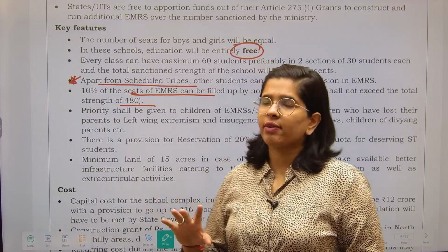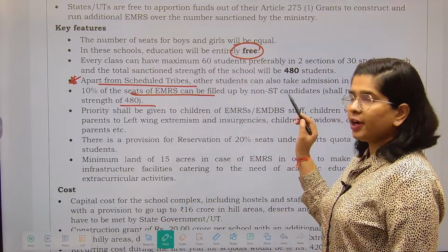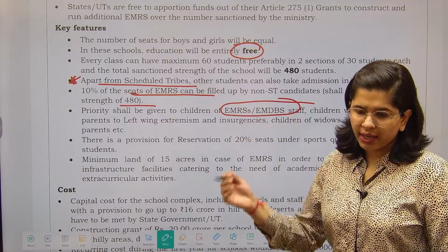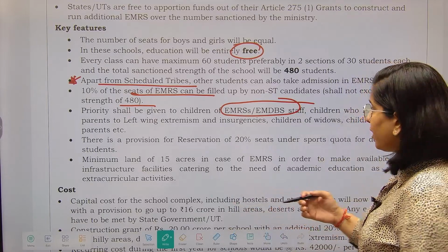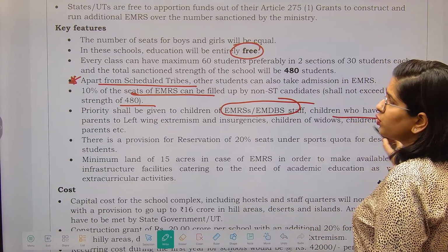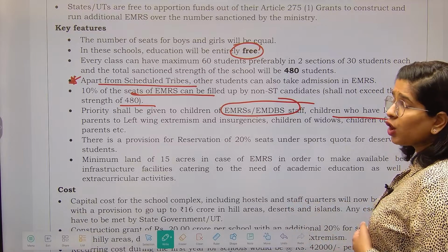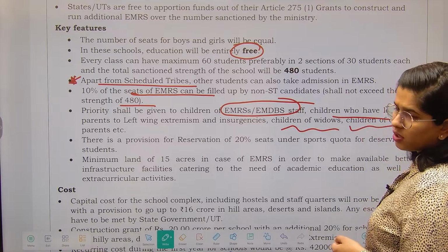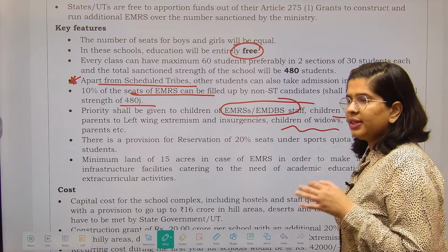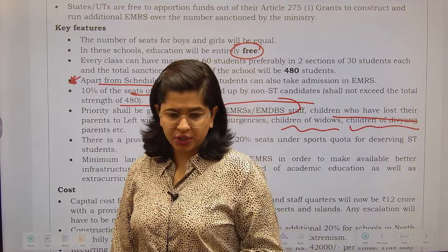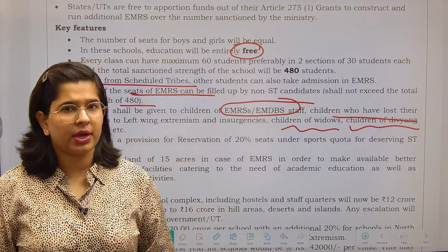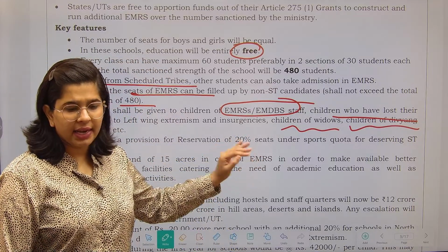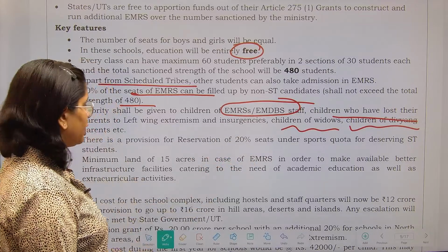Even in that you have to give a preference. What kind of preference? Priority will be given to the children of the staff who are working in the EMRS. For those children you have to provide a reservation, and then to people whose parents have lost their lives in left-wing extremism or insurgencies, children of widows, as well as children of Divyang parents. So basically in this also we are focusing on the weaker sections, all those people who are not scheduled tribe people but still their children are suffering. All those children are eligible under this to study in this particular school.